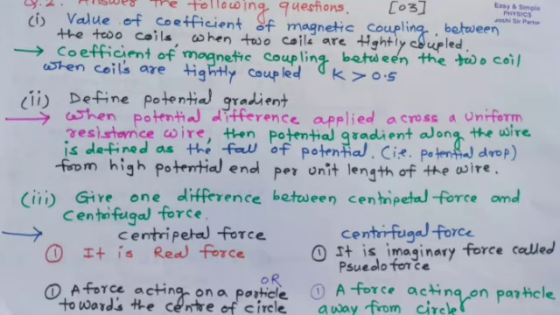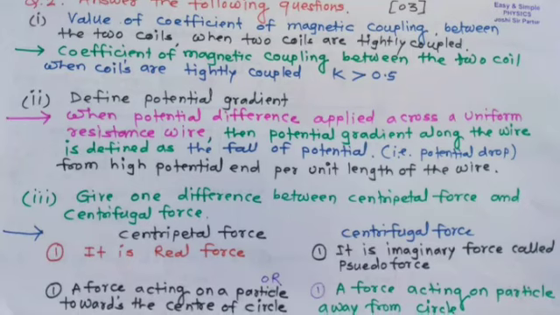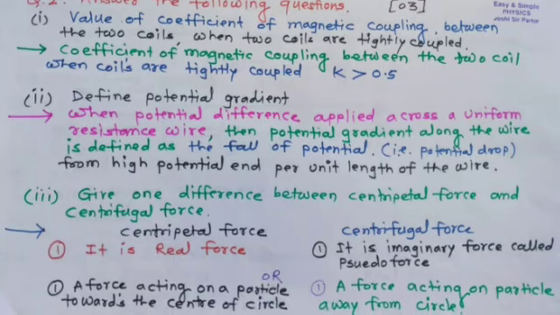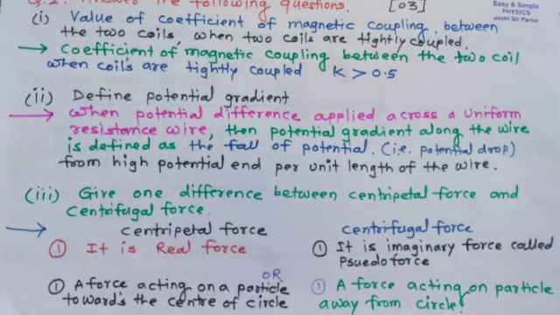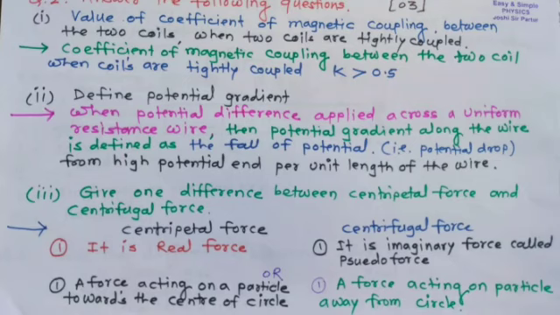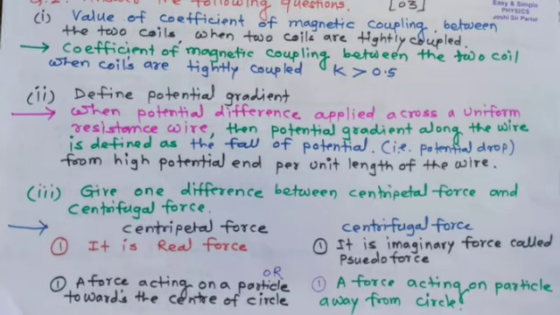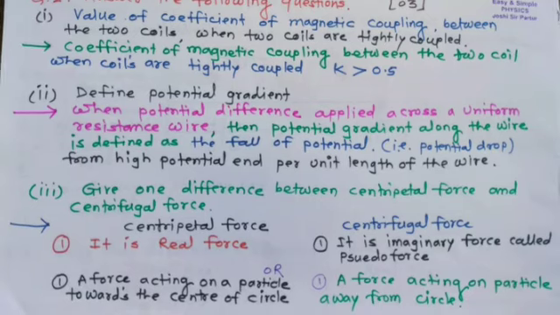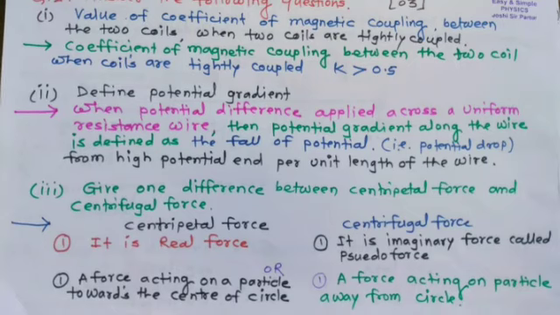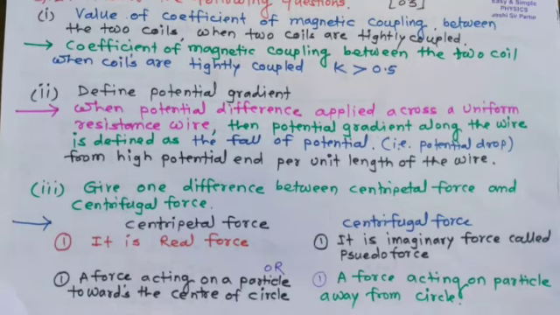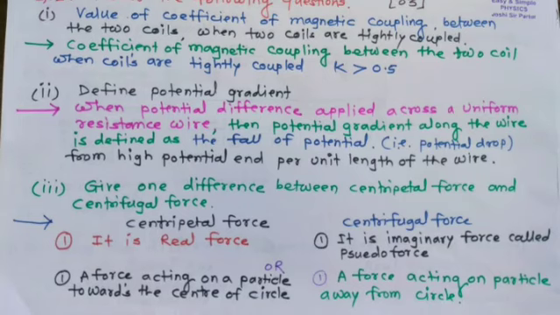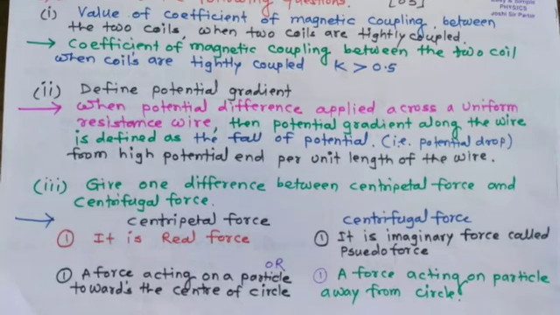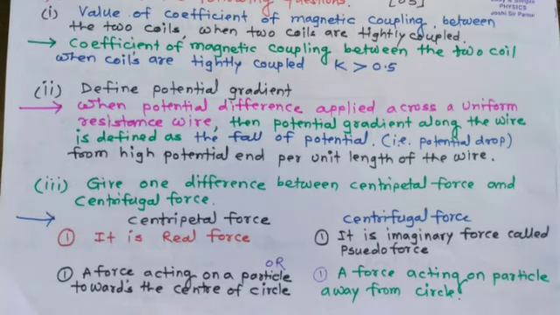Third question is: give any one difference between centripetal force and centrifugal force. The difference is, number 1, centripetal force is a real force, whereas centrifugal force is an imaginary force called pseudo force. Or another difference: a force acting on a particle towards the center of the circle is called centripetal force, whereas a force acting on a particle away from the center of the circle is called centrifugal force. This will be the difference.